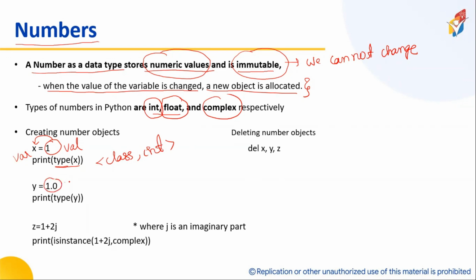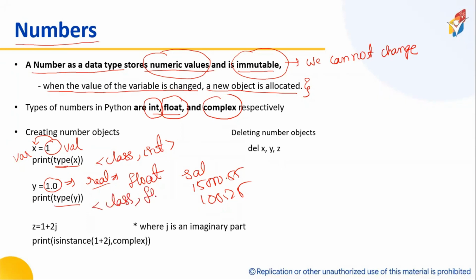1.0, anything like this will be represented in the form of real numbers. In computer science, they are called floats. Float is a data type which is used to store real numbers, maybe a salary, maybe 15,000.55 and 1,000.25. These are called floats. Type of y is a function which gives me class, float. Clear?